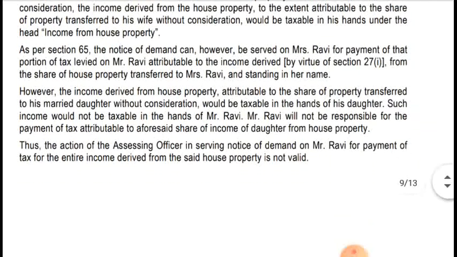Okay, however, the income derived from the house property attributable to the share of property transferred to his married daughter without consideration would be taxable in the hands of his daughter. Such income would not be taxable in the hands of Mr. Ravi. Okay, Mr. Ravi will not be responsible for payment of tax attributable to the aforesaid share of income of his daughter from the house property. Okay, so the daughter's share of income will not be clubbed.